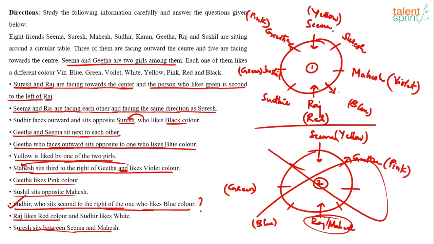Who is that guy, by the way? I think all the other names have come: Sudhir, Sushil, Geeta, Seema, Suresh, Mahesh and Raj. Who's the one whose name has not come? Karan, I guess, right? So this has to be Karan.